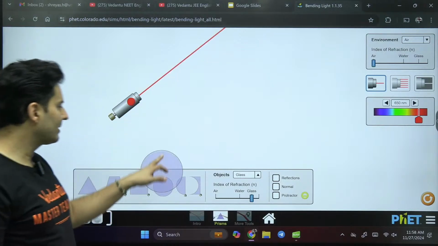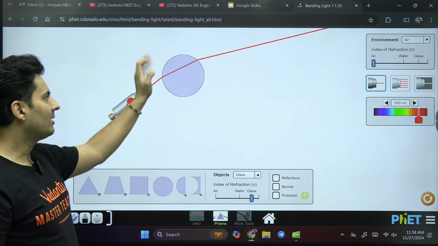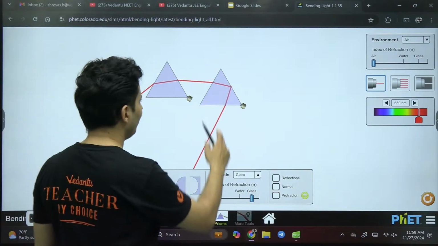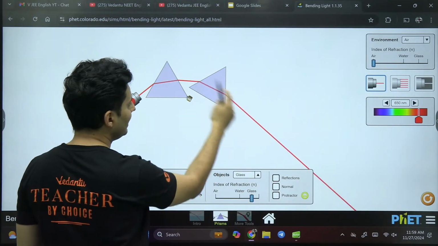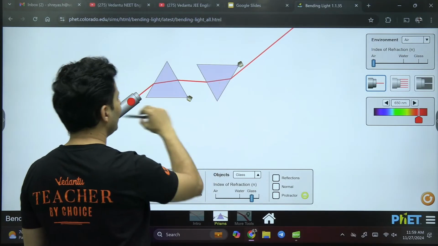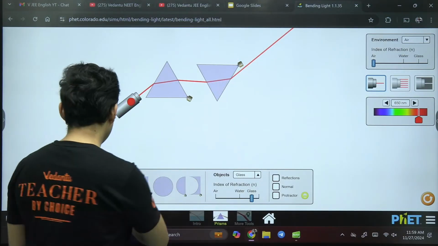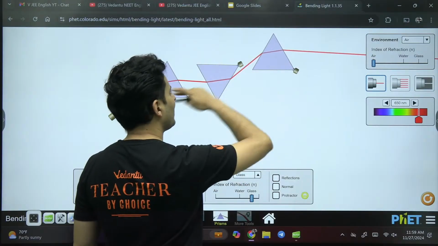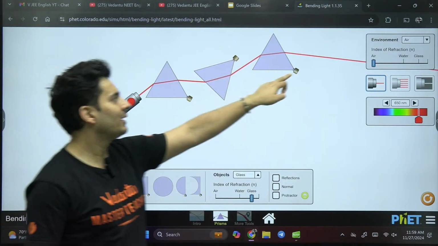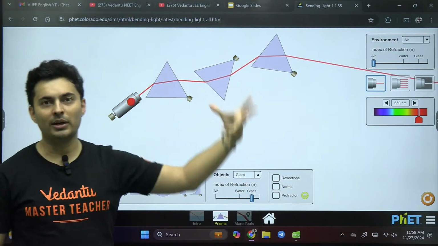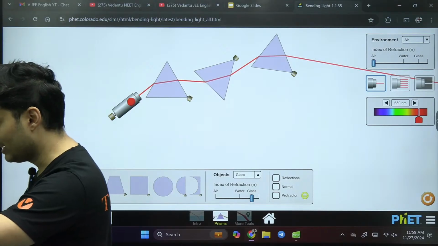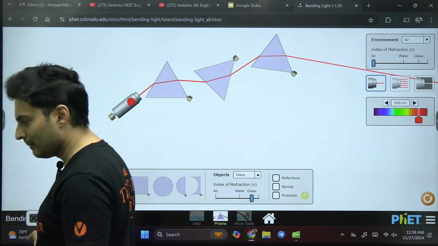So this is also a beautiful exercise. This is just a lens. Okay, this is not a prism, of course. You can also have a combination of multiple prisms. If you have two prisms like this, you can see it will be deviated multiple times. I can also make it go opposite like this. You can see it deviated here, and again it went there. So you can keep as many prisms as possible, and you can make the light go whichever way you want by arranging these prisms at different angles, and deviate it as much as you want. That is a beautiful application of prisms, and it is used in your camera lenses and all of that. Okay, I hope this is clear, my dear students.